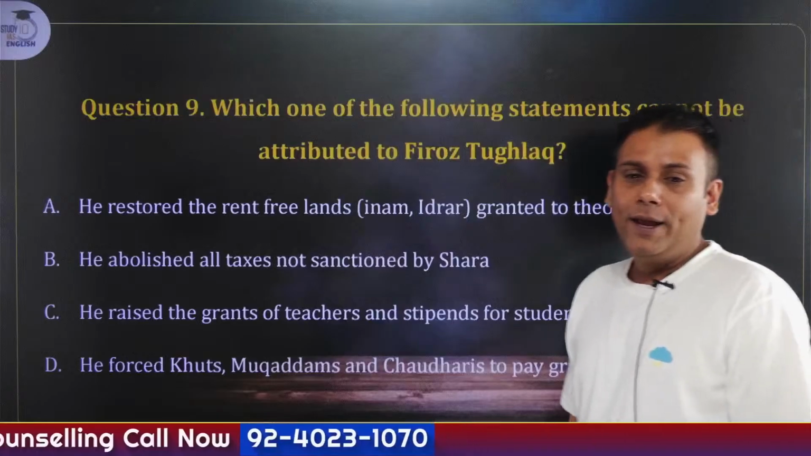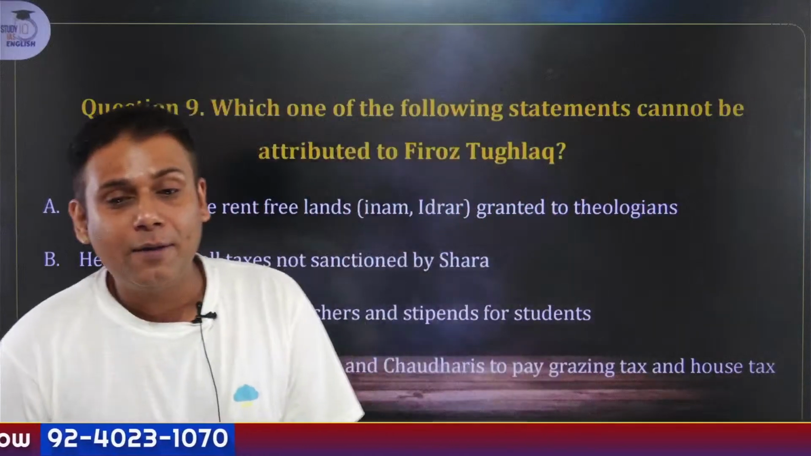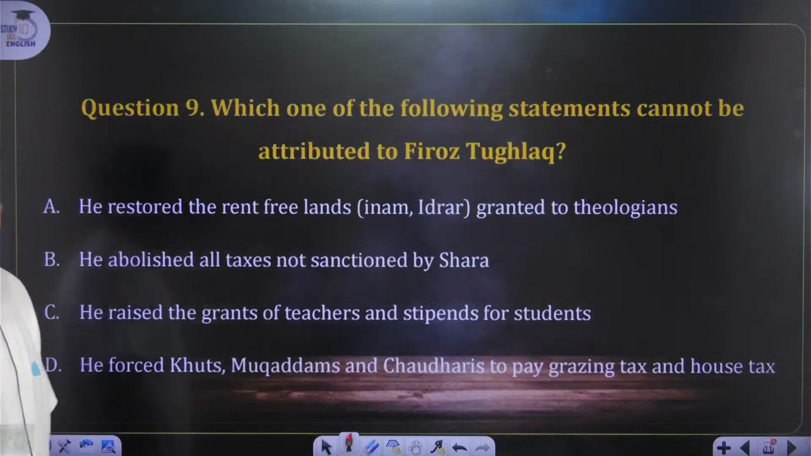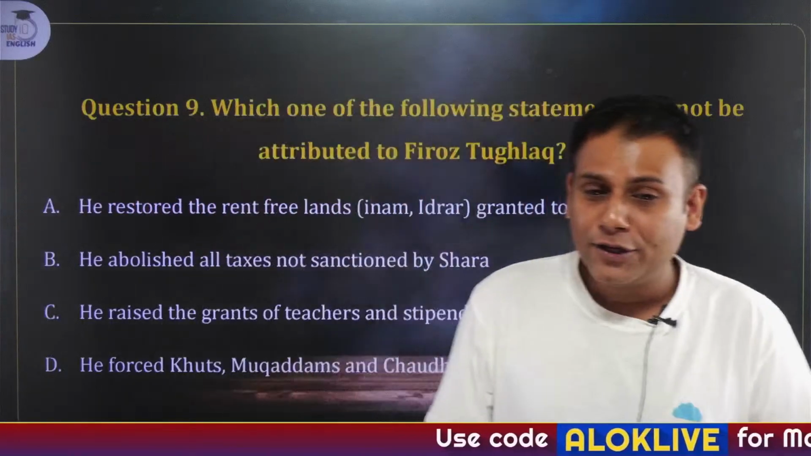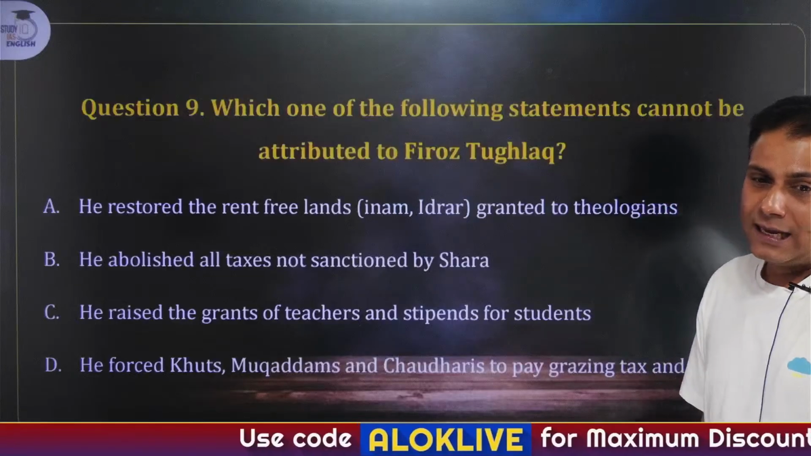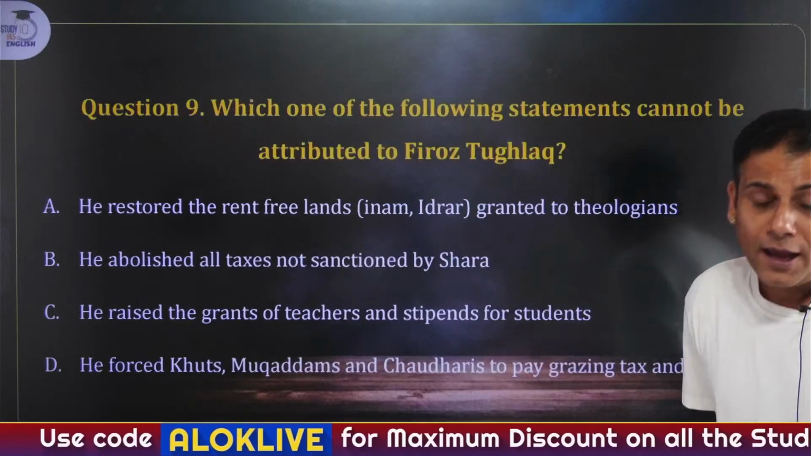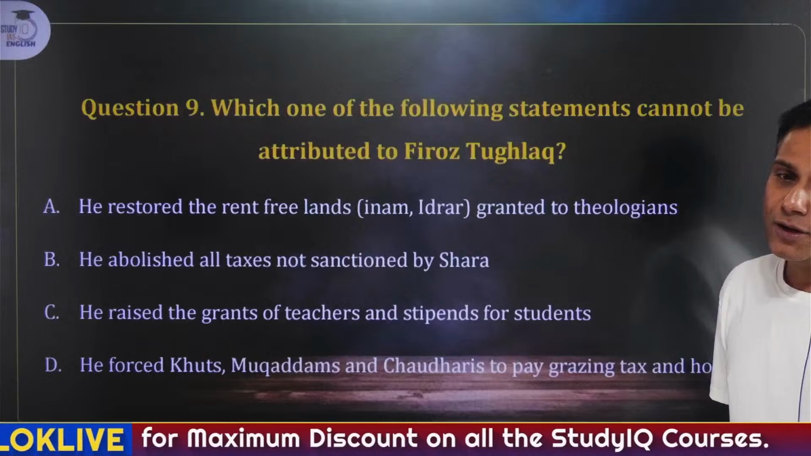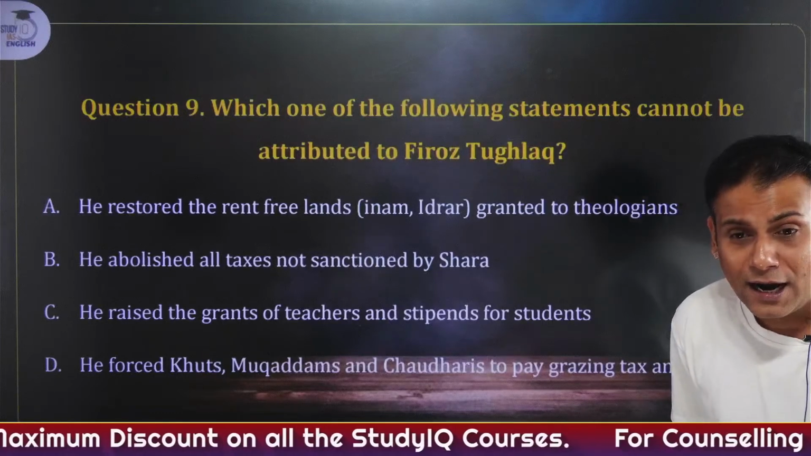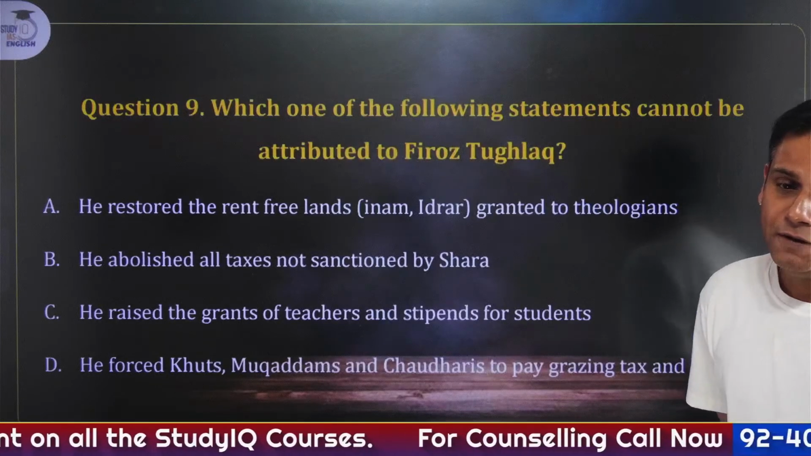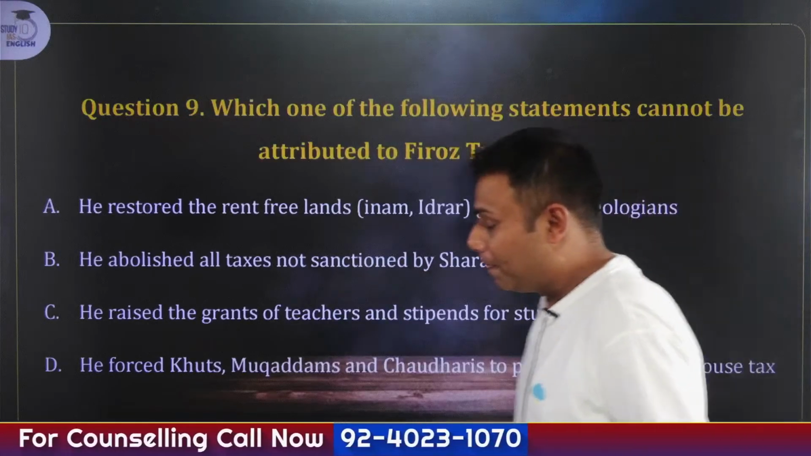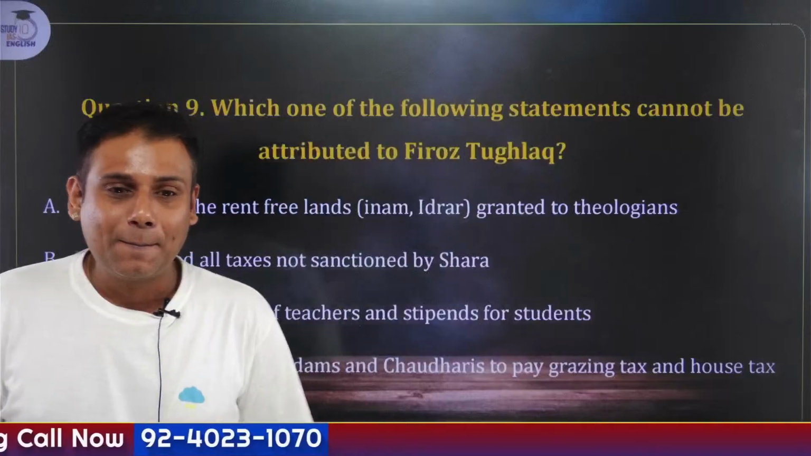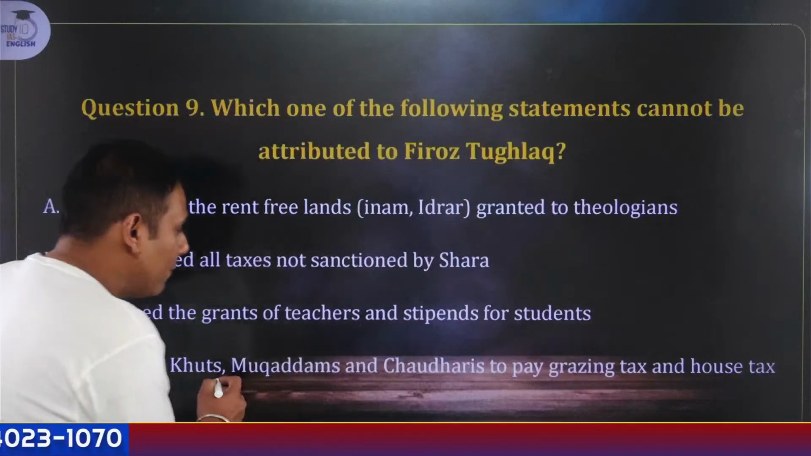Which one of the following statements cannot be attributed to Firoz Shah Tughlaq? He restored the rent-free lands granted to the theologians. He abolished all the taxes not sanctioned by Shara. He raised the grant of teachers and stipends for the students. He forced Khut, Muqaddam and Chaudhry to pay grazing tax. Who are Muqaddam and Chaudhry?